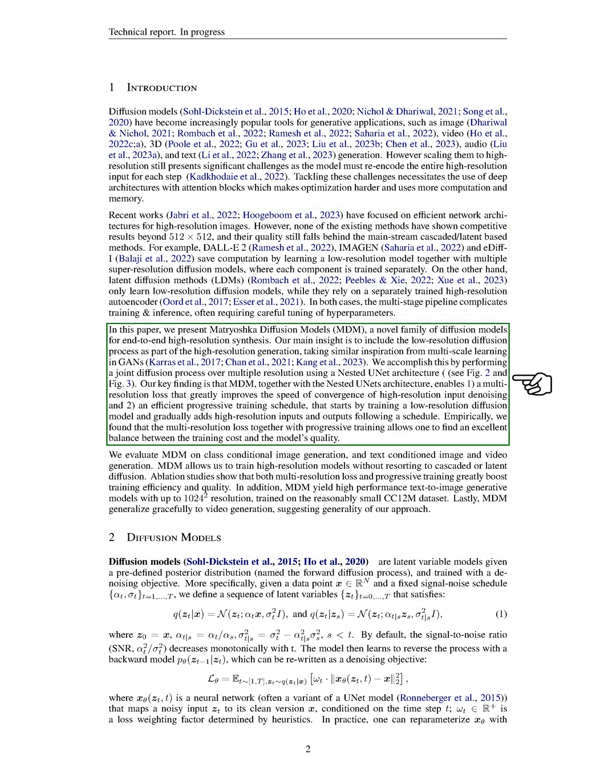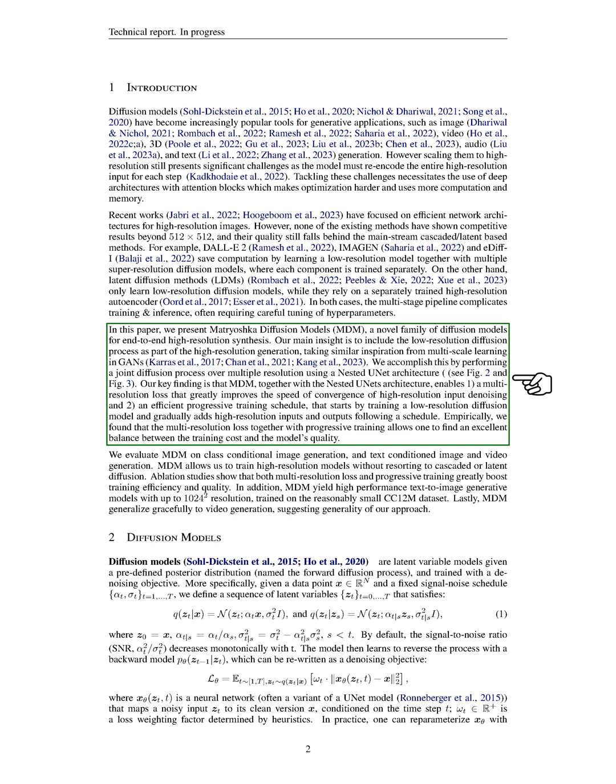In this paper, we introduce a new approach called Matryoshka Diffusion Models, MDM. This is a new type of diffusion model designed for creating high-resolution content. The key idea is to include the low-resolution diffusion process as part of the high-resolution generation, similar to how multi-scale learning is used in generative adversarial networks, GANs. We achieve this by performing a joint diffusion process over multiple resolutions using a NestedUNet architecture.